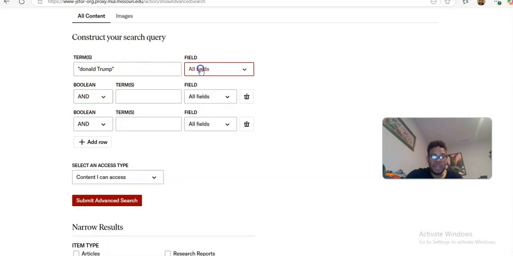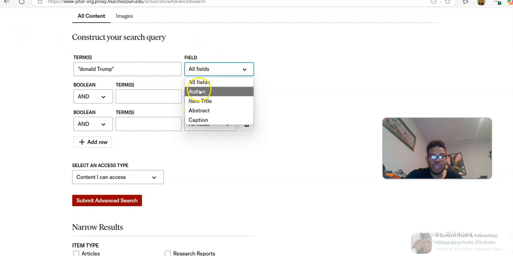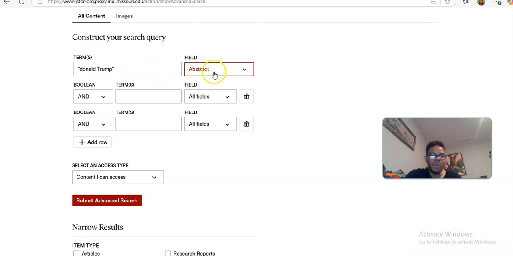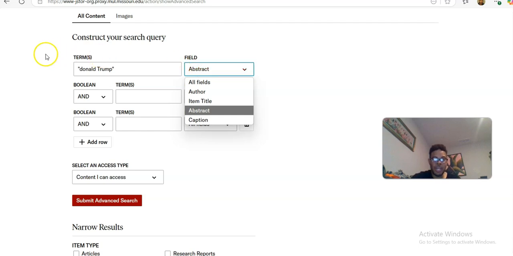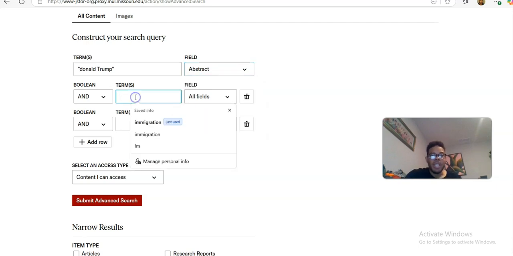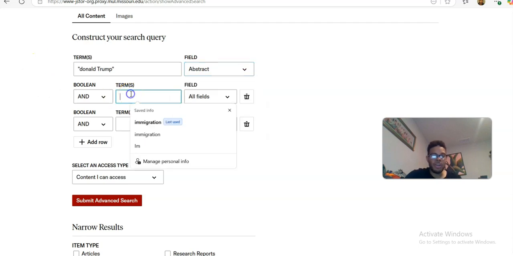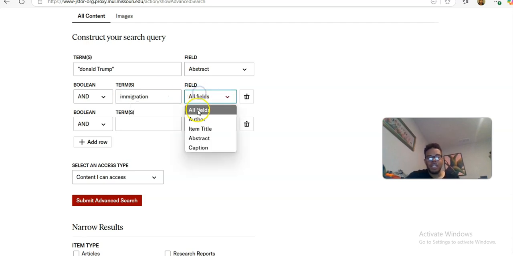So Donald Trump, and I'm not even going to select a field, because, actually, I will select the field. You would usually put it in the abstract here. So you don't have that controlled vocabulary. You don't have the option of looking within subject terms and that sort of thing. You just have to see if it's in the abstract or in the title or anywhere in the record. But let's put Donald Trump and immigration. Put that in the abstract as well.